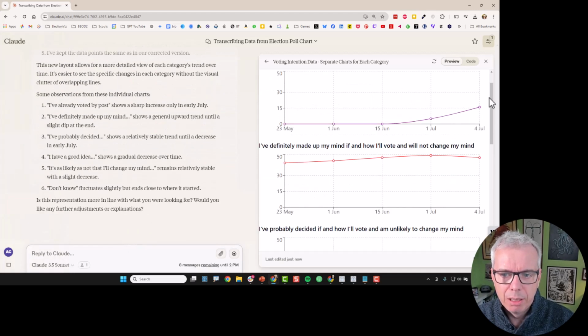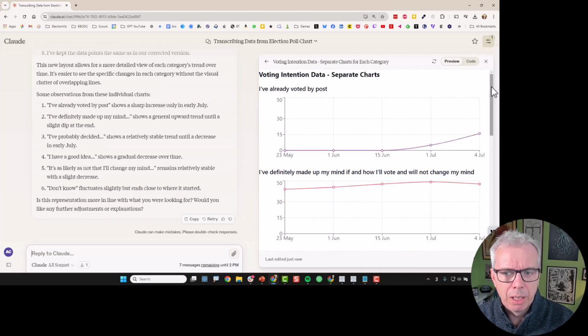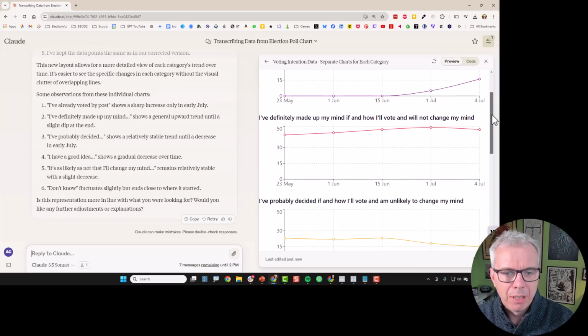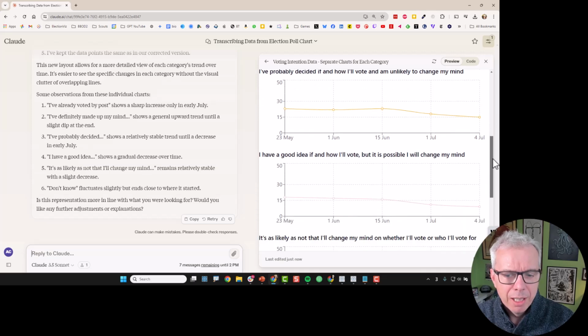Right, it's done it. I didn't really want them one on top of each other. Okay, I've already voted by post. You can see it's gone up. I've definitely made up my mind. I've probably not decided. So this is it.